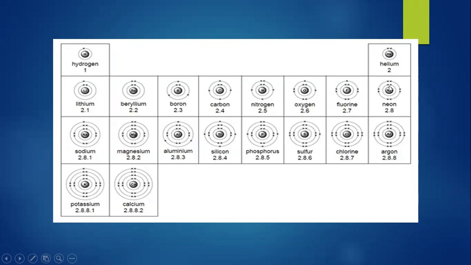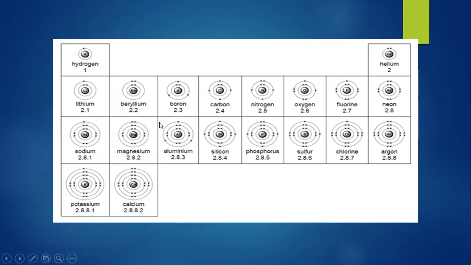Now, its first shell is complete. The first shell gets complete when it has 2. Here you can see that in hydrogen the first shell is not complete. Why? Because the first shell is considered complete when it has 2 electrons. And for helium, lithium, beryllium, boron, carbon, nitrogen, oxygen, fluorine, the second shell is not complete. Why? Because the second shell can accommodate up to 8 electrons, so it will get complete when it has 8 electrons.